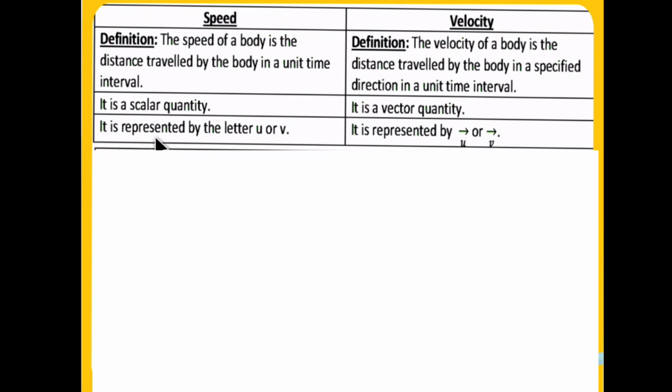Speed is represented by the letter U or V, and the velocity is represented by the same letter U or V along with an arrow which is placed above the letter.